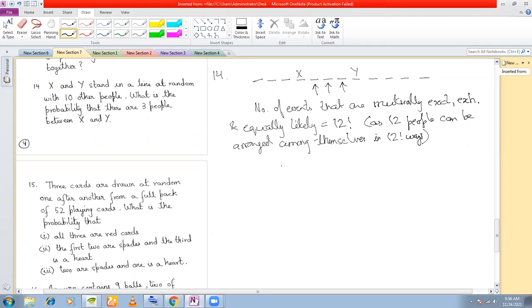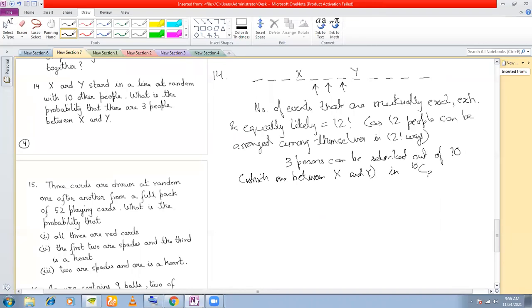Okay. So how do we choose? 3 persons can be selected out of 10, sorry, 3 persons, not 10. Which are between x and y, obviously. In how many ways? 10C3 ways, right?